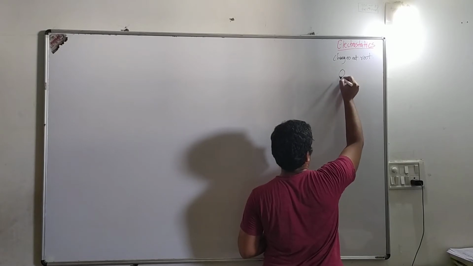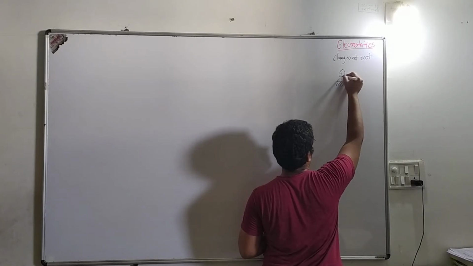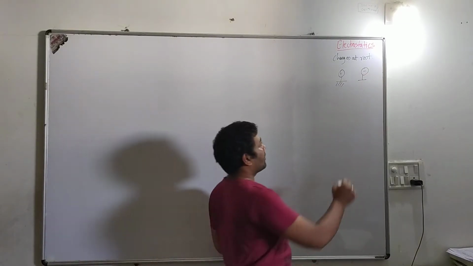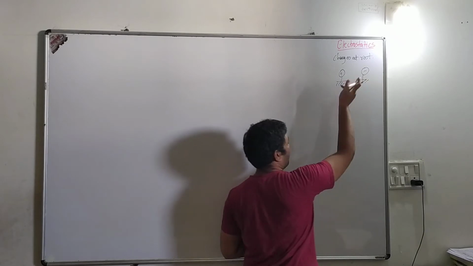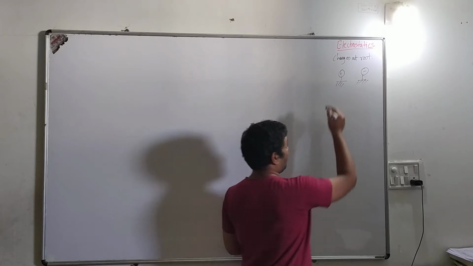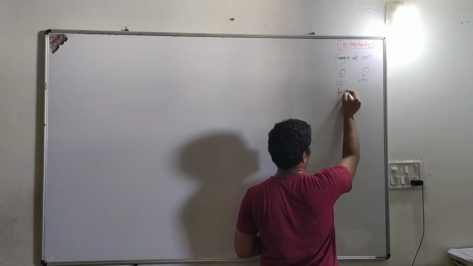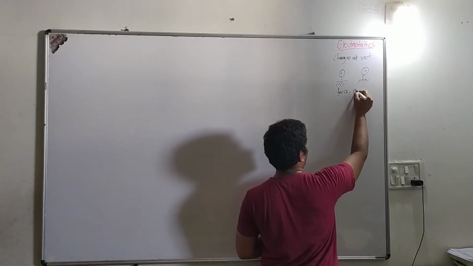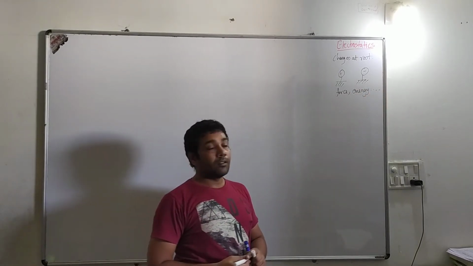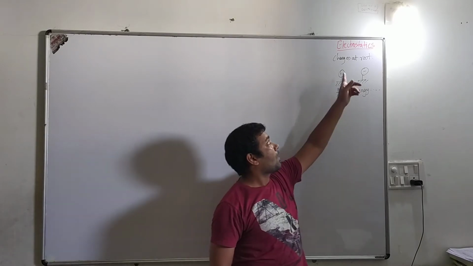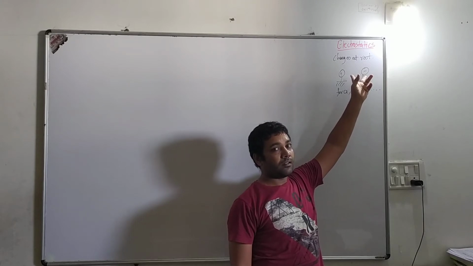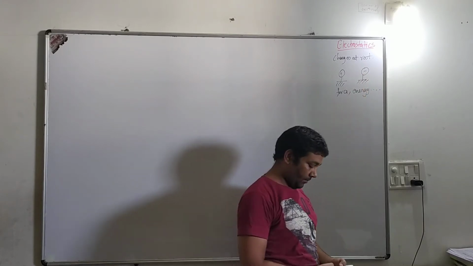Right? Let us say this is one body that has some charge and this is another body that has some charge, maybe positive or maybe negative. So when we study various physical quantities related to these two bodies, those physical quantities are force between them, energy between them and all such things. So the study of the charges at rest, we call it electrostatics.